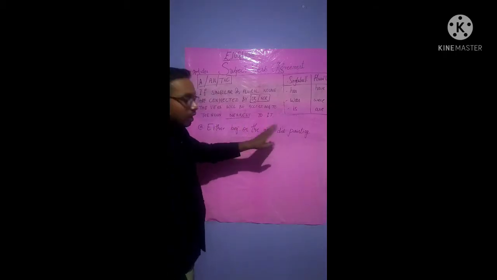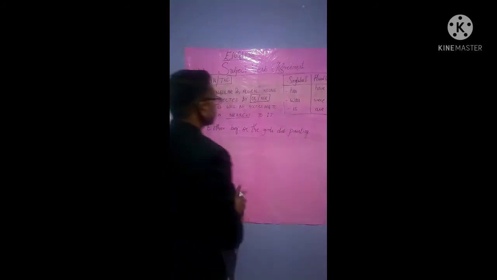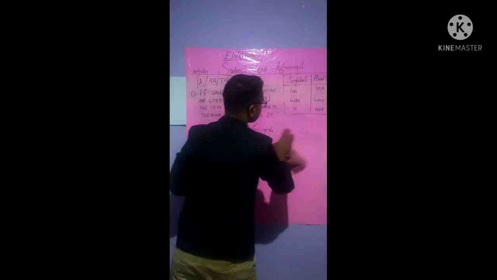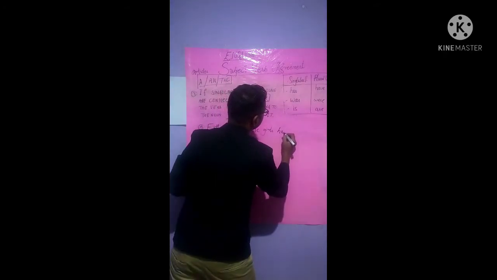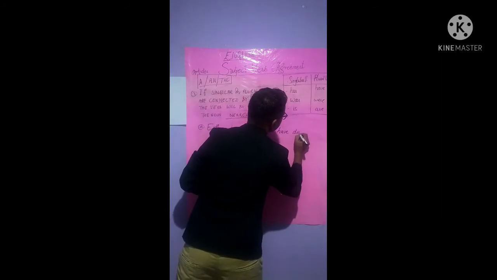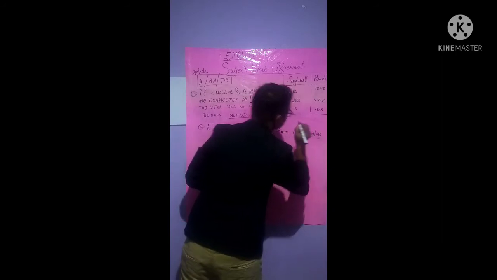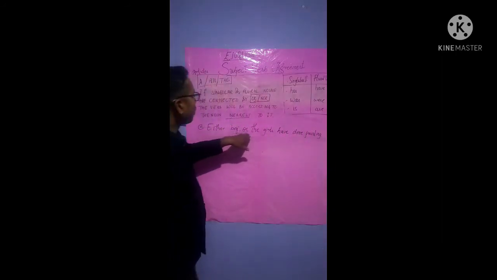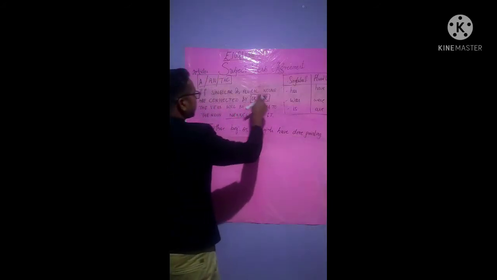Now, to modify this and to fulfill this rule number three, we will quickly remodify it. All right. Remodify this sentence as: either boys or girls have done painting, isn't it? Now, or, nor is involved.